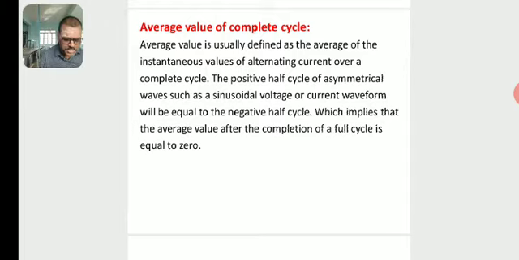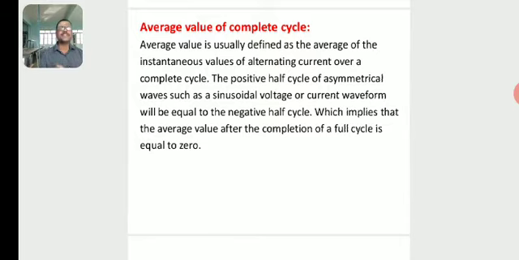We know the expression for alternating current, the instantaneous current: I is equal to I naught sine omega t, where I indicates instantaneous current, and I naught is the peak value of alternating current. It is the maximum value attained by the alternating current, known as the peak value or maximum value of alternating current. Then sine omega t, where omega is equal to 2 pi f, where f is the frequency of alternating current.